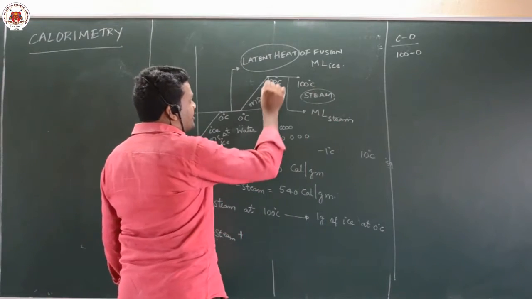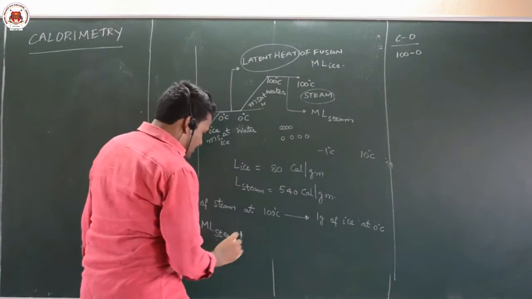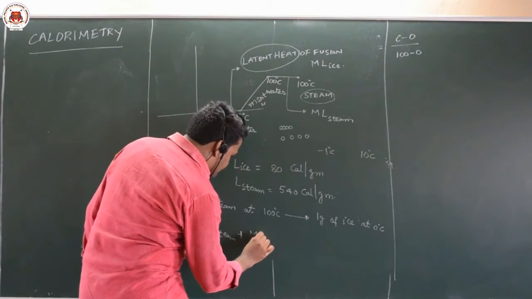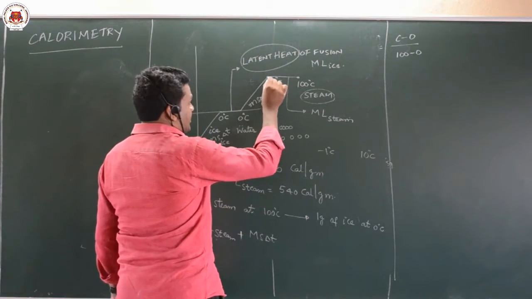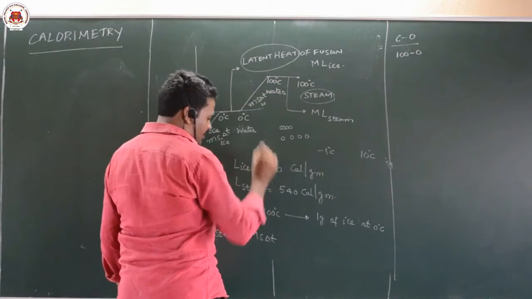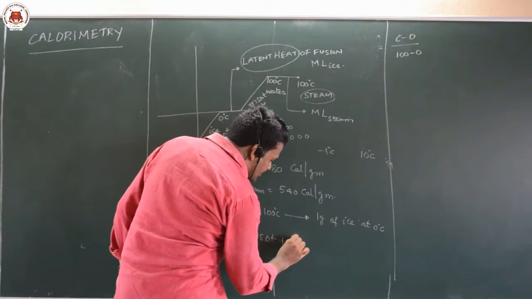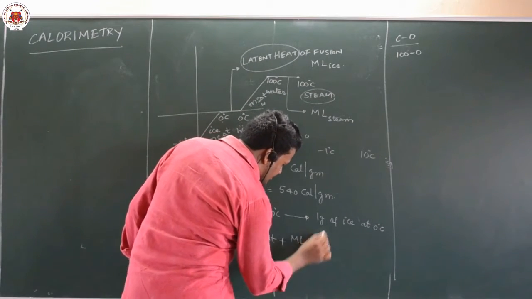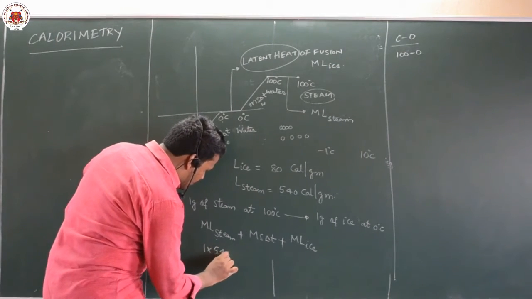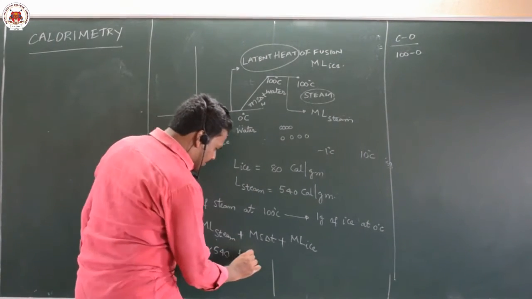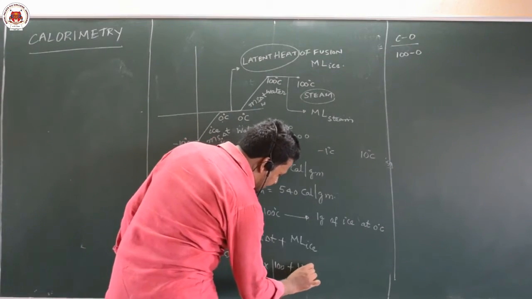This part is completed. Next, water at 100 degrees will become water at 0 degrees, this is m s delta T. Again, water at 0 degrees will become ice at 0 degrees. Again, m into L, here you have to take ice. Now, let us see what answer you will get. 1 into 540 plus 1 into 1 into 100 plus 1 into 80.